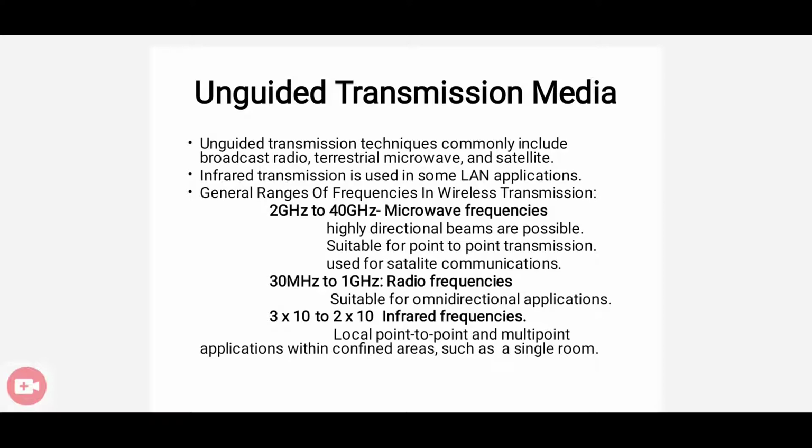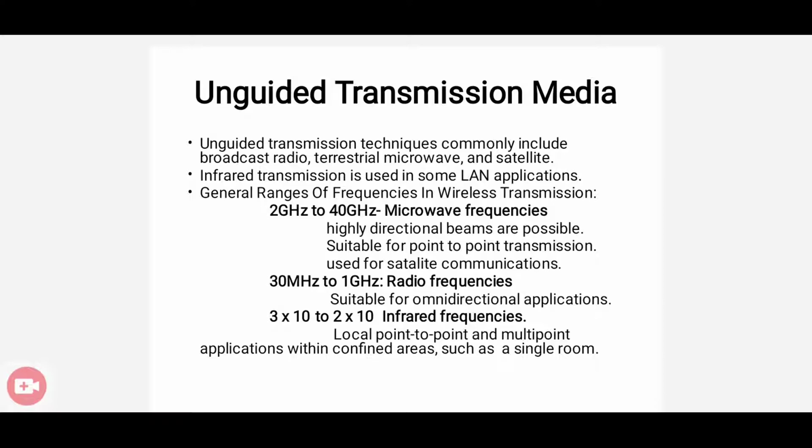So what are the general ranges of frequencies for our wireless transmissions? If we have a range of frequencies between 2 GHz and 40 GHz, they are known as microwave frequencies. They are highly directional beams, and suitable for point-to-point transmission. Also it's used for satellite communication. So the first category of wireless transmission, or unguided transmission medium, is microwave frequencies, with a range between 2 GHz and 40 GHz. Mainly it is used for point-to-point communication, and also for satellite communications.